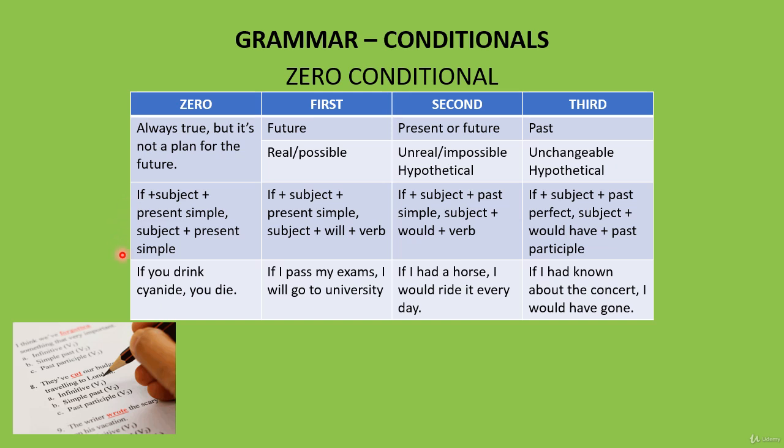Here's an example. If you drink cyanide, you die. We're not planning to drink cyanide. That would be stupid. We're just saying that this always happens if you drink cyanide. It's a universal truth.